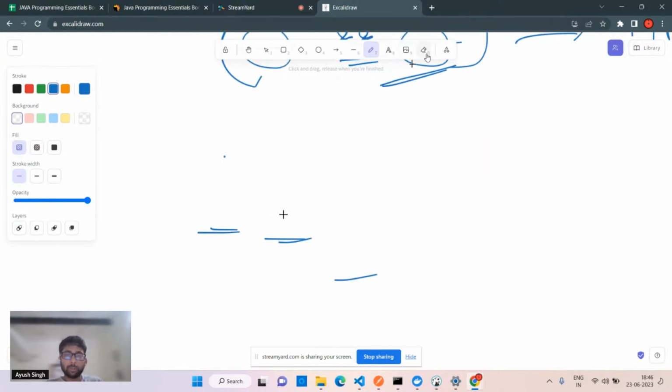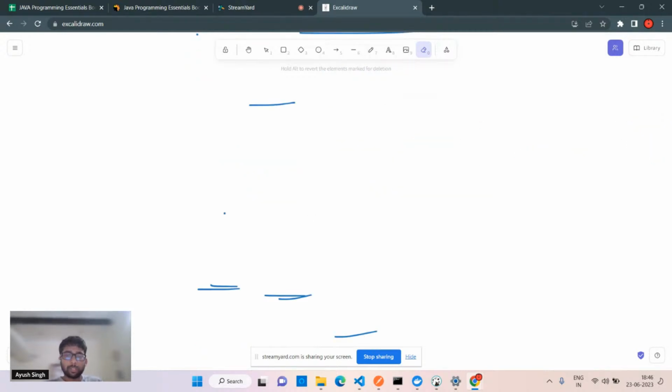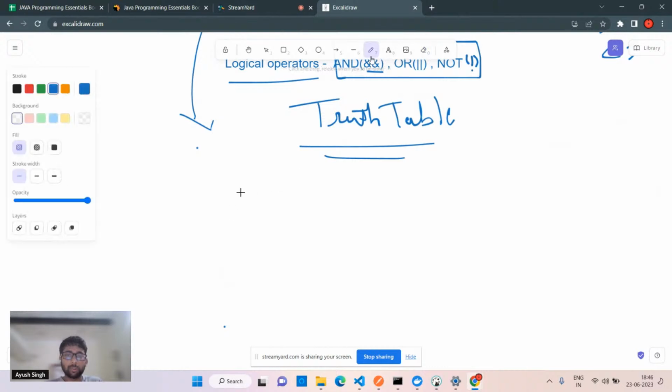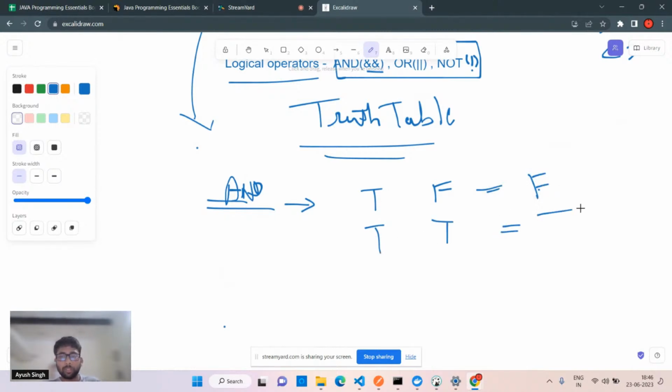So there is a proper truth table, I'll tell you. If you don't know, this is simple. You can easily understand how this works. Let's suppose for the and, I'll write, this is quite easy. Let's suppose the first value is true and you have false. So if you're using and, this true and false is going to be false every time. It should have true on both sides, whatever the computation or comparison you're making with this and operator. So true and true is going to be true. Otherwise, any one false will make it false. Two false obviously make it false.